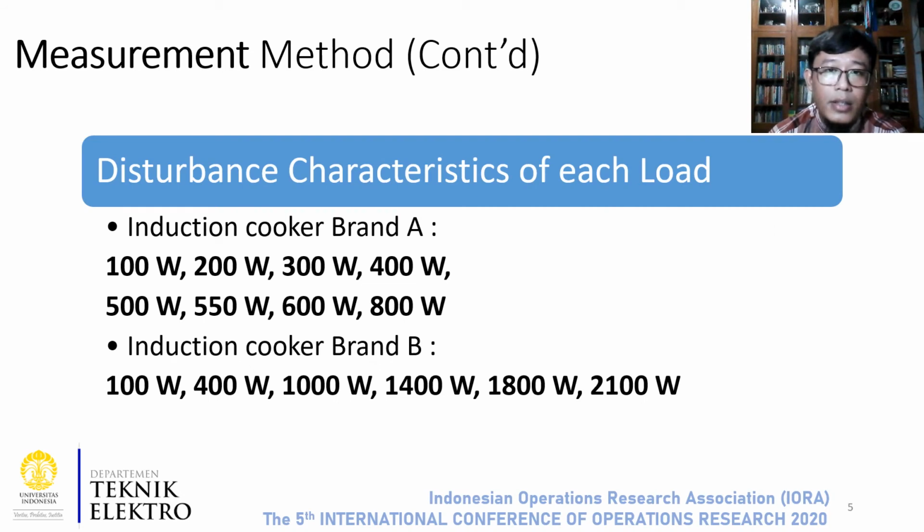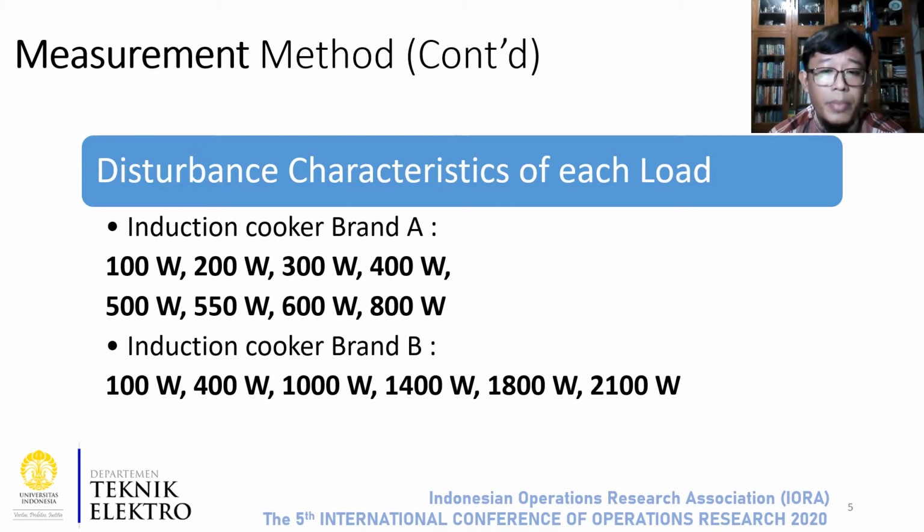In this slide, we explain how we do the measurement. Firstly, we measure the disturbance characteristic of each load. As you can see, this is the power that we used in the study for each load. For induction cooker brand A, the power usage are 100 watt, 200, 300, 400, 500, 550, 600, and 800 watt.